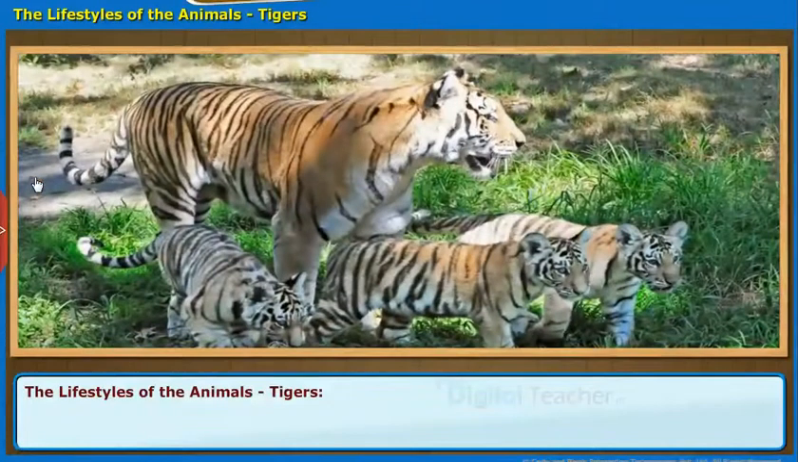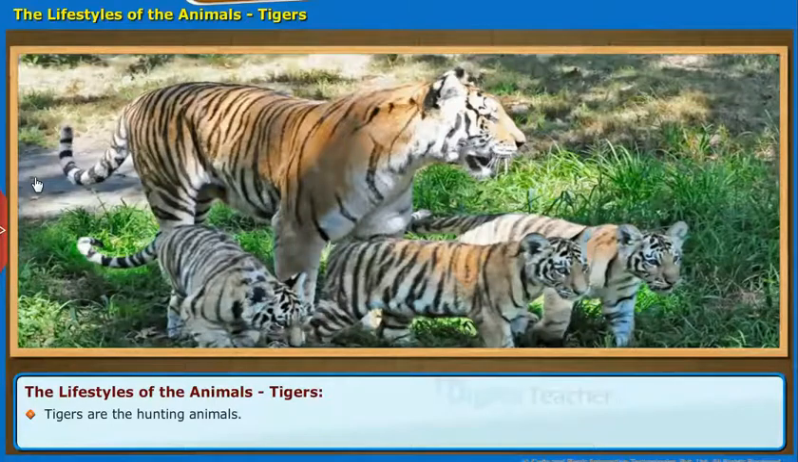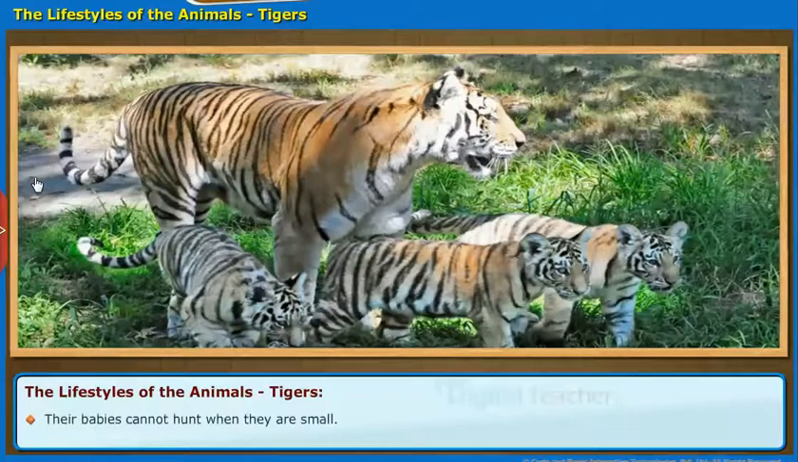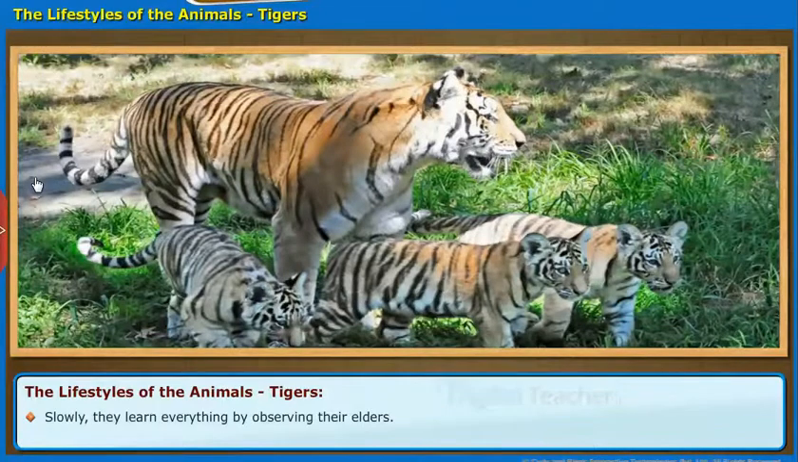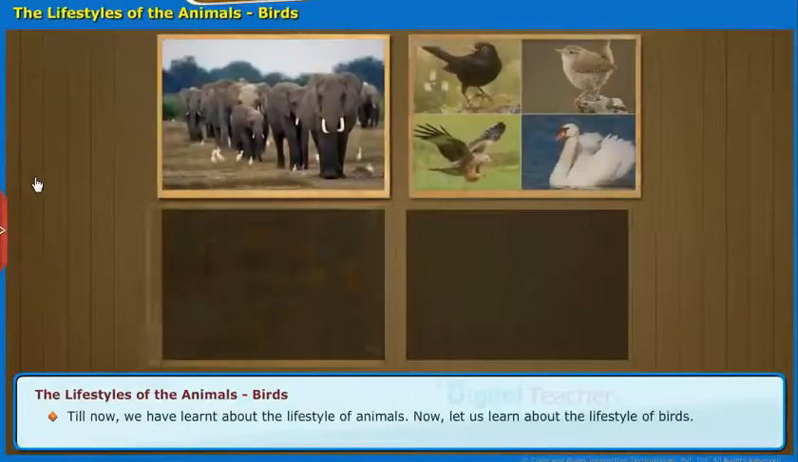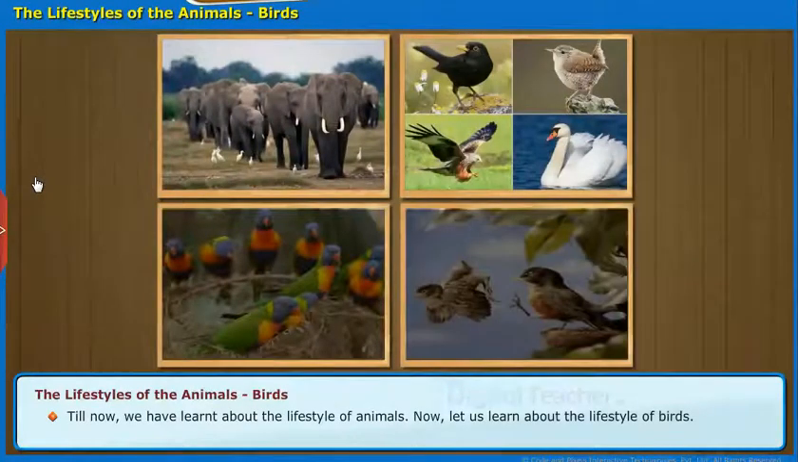Let us study the lifestyle of tigers. Tigers are the hunting animals. Their babies cannot hunt when they are small. Slowly, they learn everything by observing their elders. Till now, we have learned about the lifestyle of animals. Now, let us learn about the lifestyle of birds.